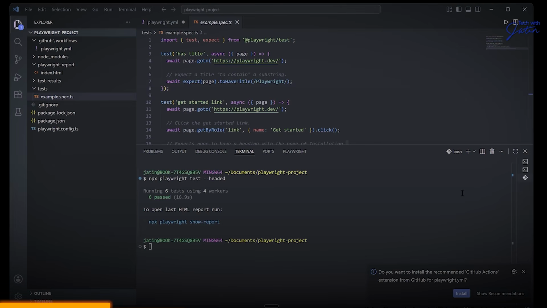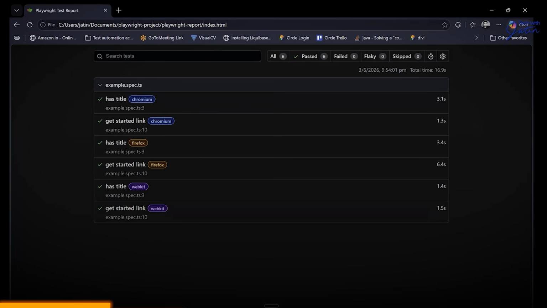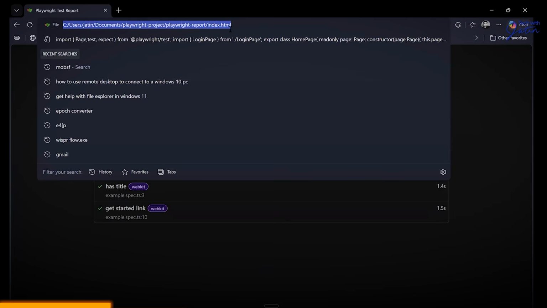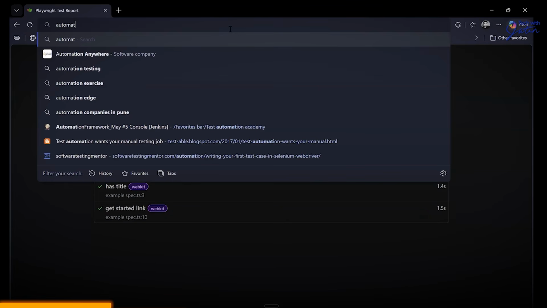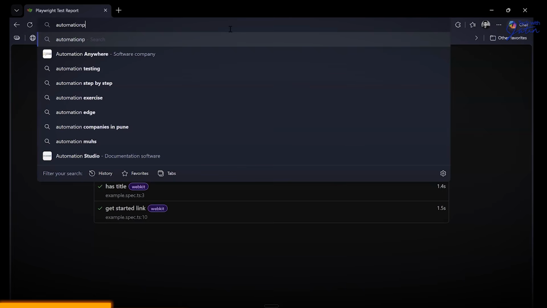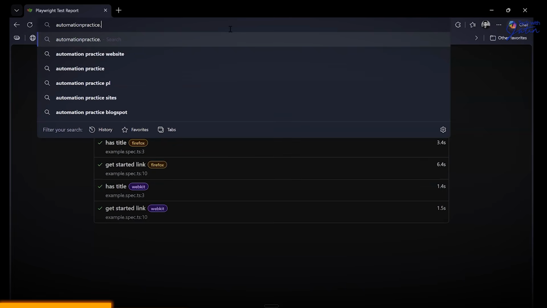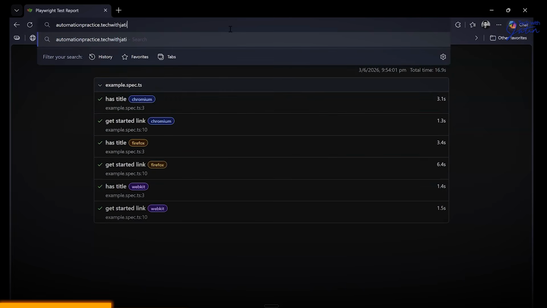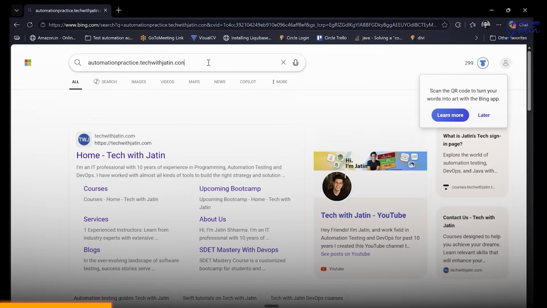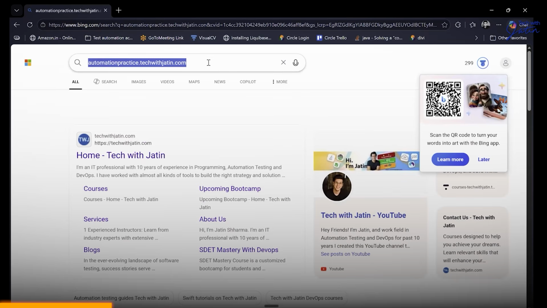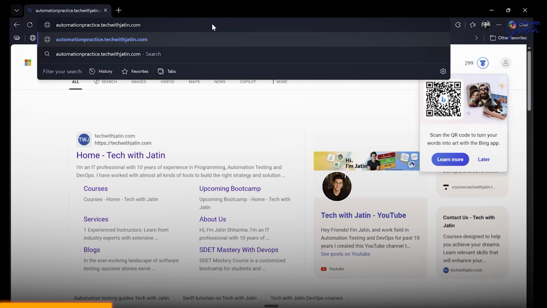Now, enough of all these things. We need to get to the main project. The main project that we have over here is the automation practice. I'm going to keep it very simple because that's the first thing I want. The automation practice.techwithjatin.com. Copy this, paste it, and enter.